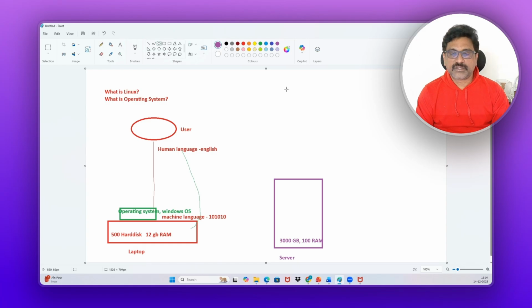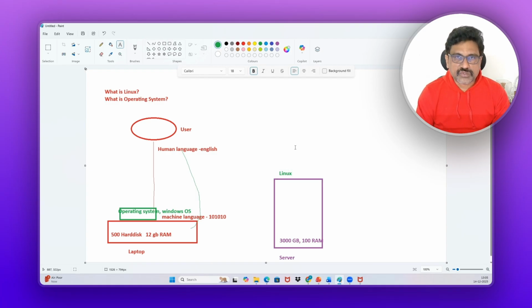Now, let us assume that we will use the Linux operating system here. Why Linux? Why can't we use Windows? We can use Windows also, but there are some differences. Usually, we use the Linux operating system in real-life projects on servers.